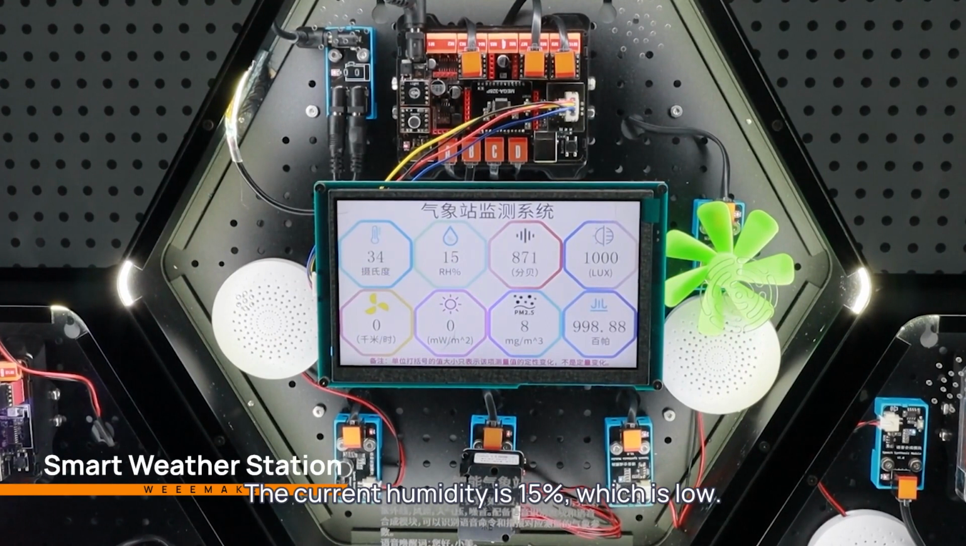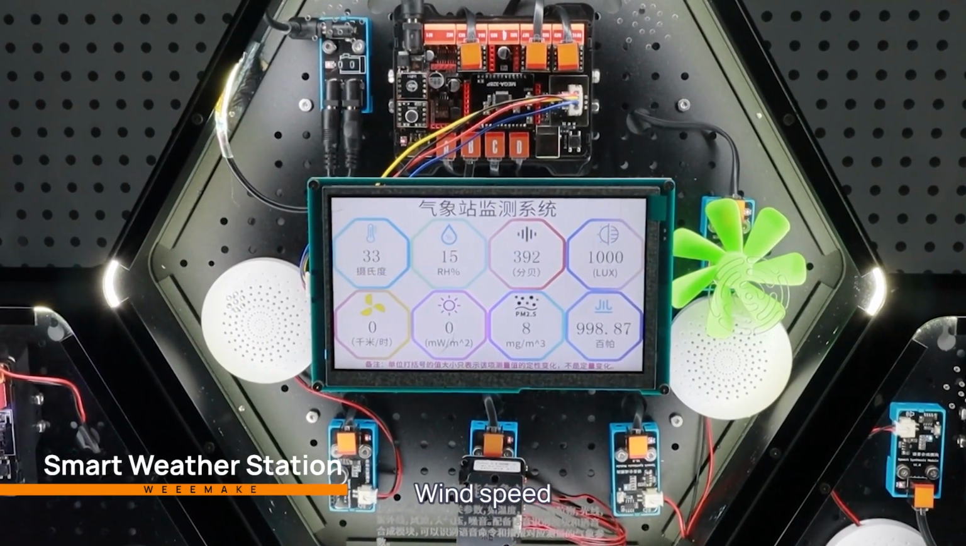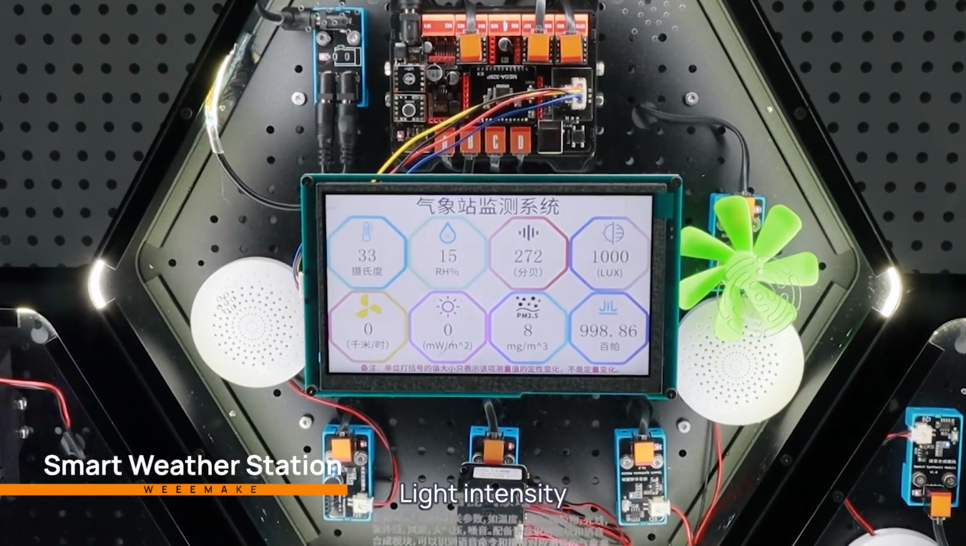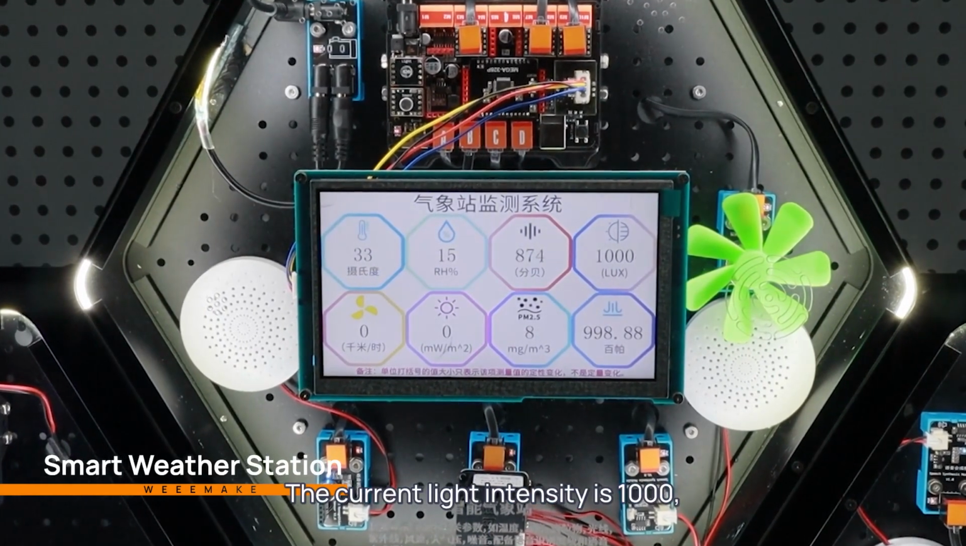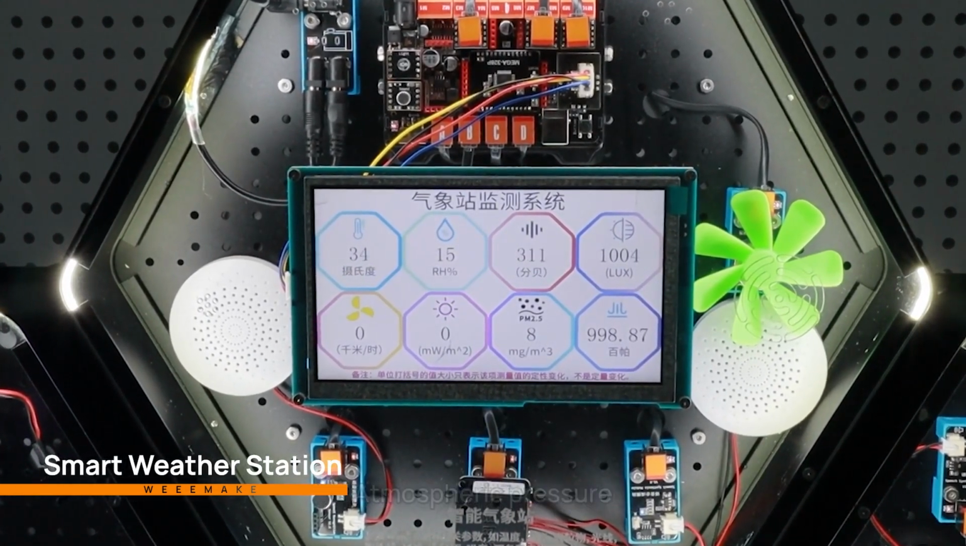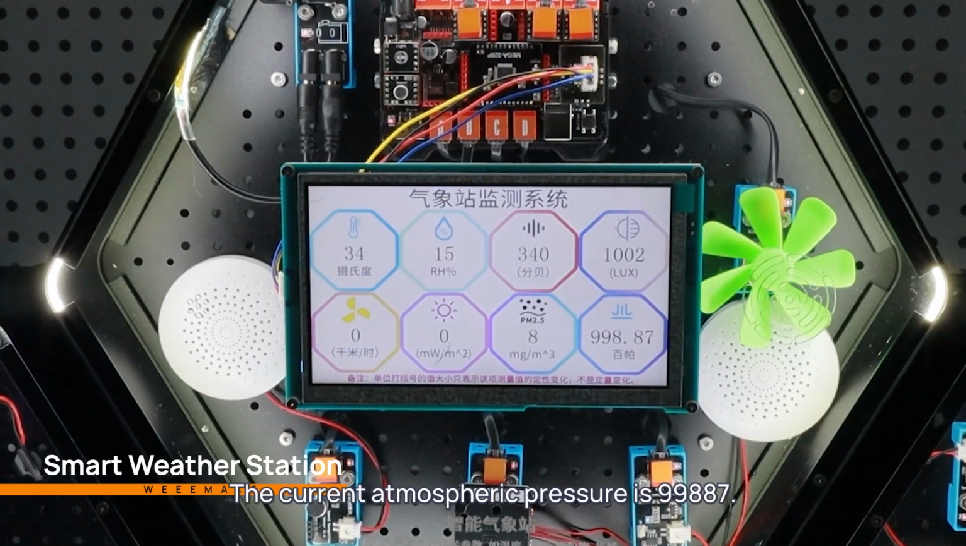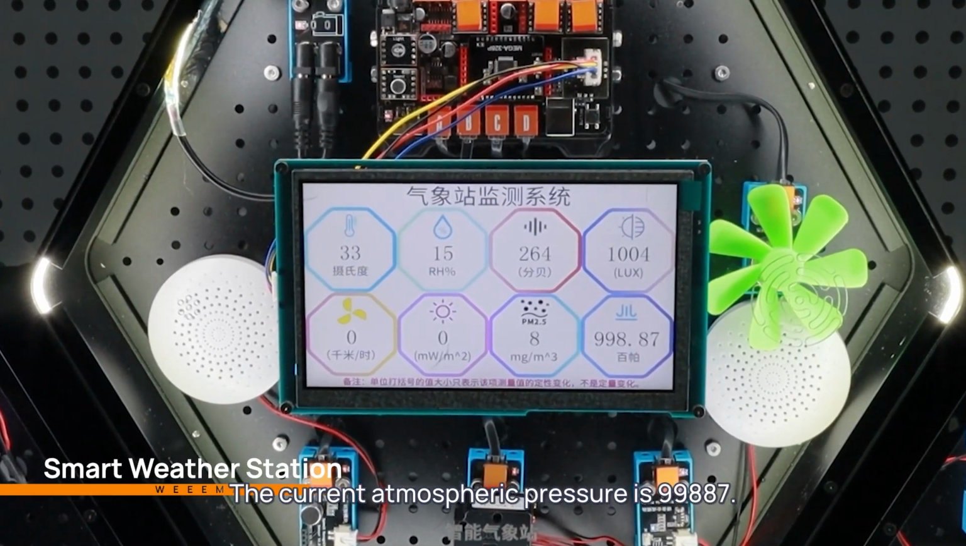Humidity. The current humidity is 15%, which is low. Wind speed. The current wind speed is 0. Light intensity. The current light intensity is 1000, indicating sufficient lighting. Atmospheric pressure. The current atmospheric pressure is 99,887.